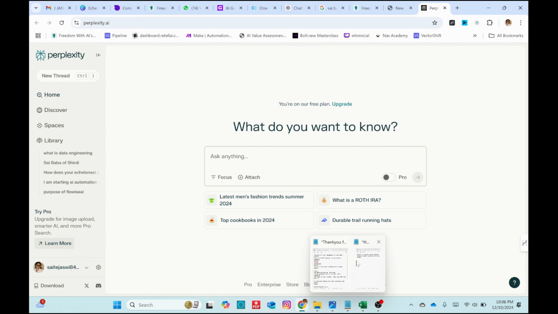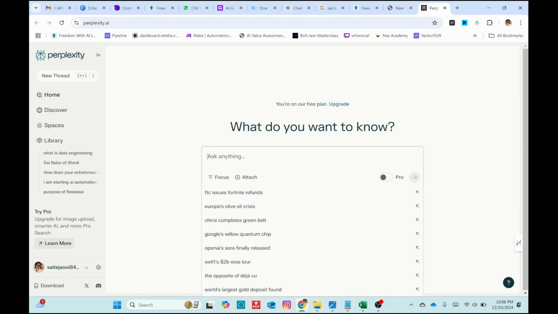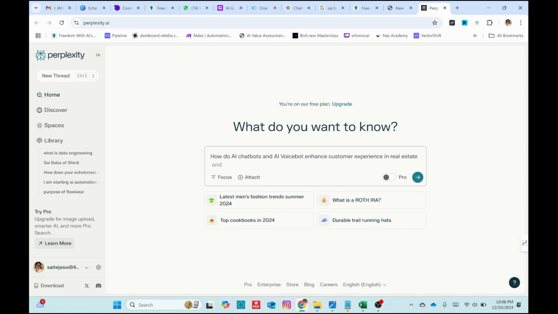For example, say, let me show you. How can AI chatbots and voice bots enhance the customer experience in real estate? Okay, this is the pro search. We would be having 3 to 4 pro searches in a free subscription. So just go here.